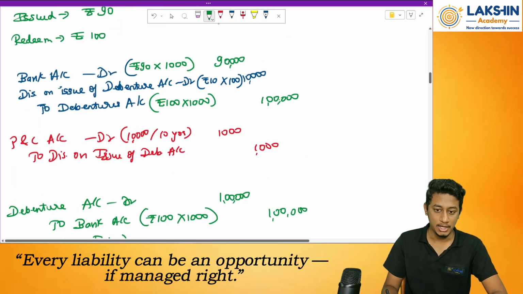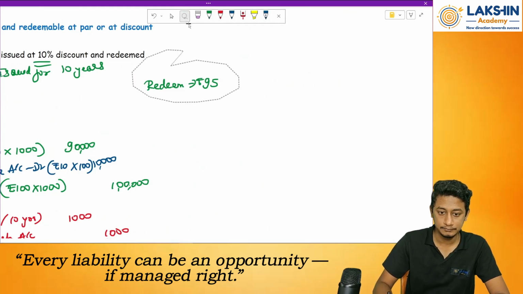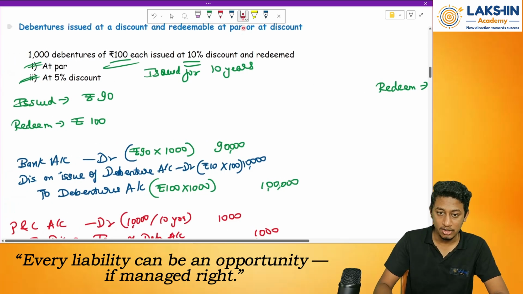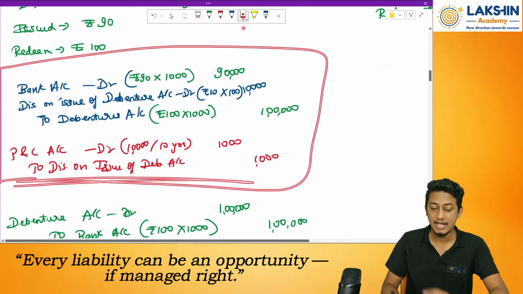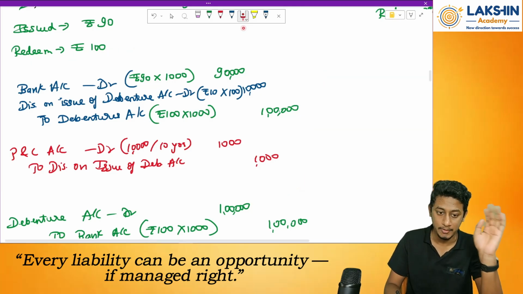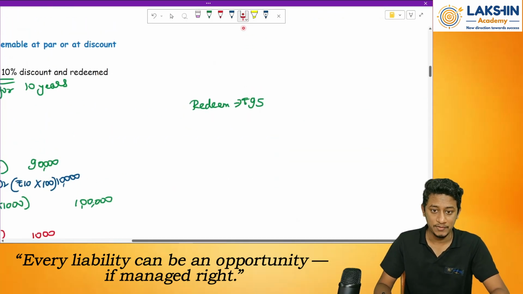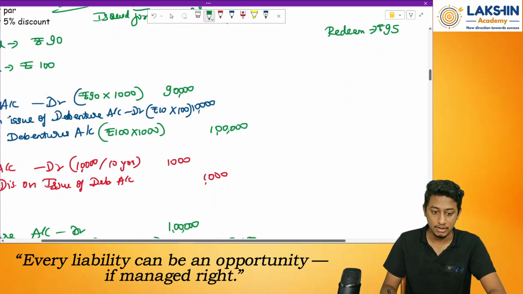Clear? Okay. Now, redeemed at rupees 95. What to do with this? All the entries till this stage remain the same. There won't be any changes. Remember. But in case of redemption, what happens when you are redeeming at rupees 95? First of all, I need to cancel the debenture account, right?